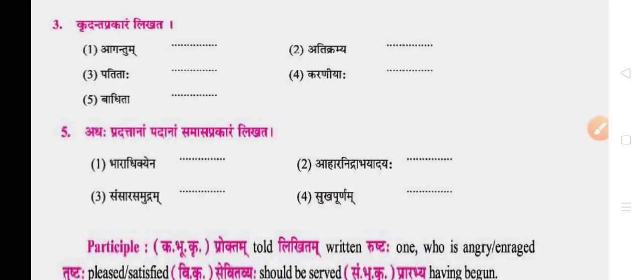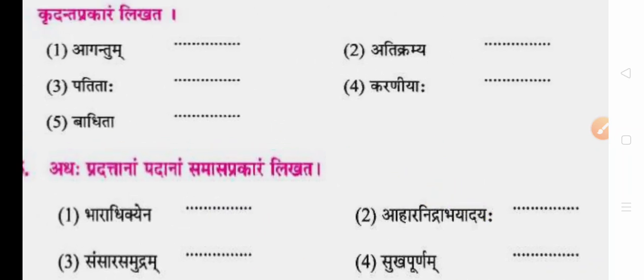That is Krudanta form, that is another chapter, that is the 6th chapter. Gantum, ending with tum, that is participle, Hetvartha participle, Hetvartha Krudanta or infinitive participle. Atikramya, ending with ya, so relative participle or Sambandhak Bhuta Krudanta. Patita, it is ita, so past passive or Karmani Bhuta Krudanta. Karaniya, aniya, Vidhyartha Krudanta or potential participle. Badhita, ita again, so it is past passive participle or Karmani Bhuta Krudanta.